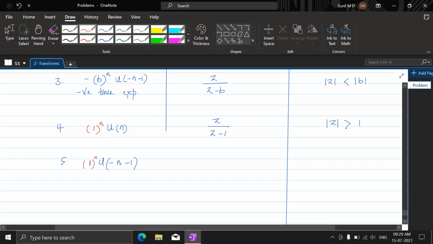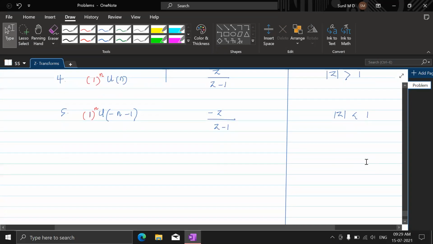You can think of 1 being here, but the minus is not there. So it should be dealt with like minus z by z minus 1, but the ROC would be within the circle with radius 1. Is this understood, everybody? This is how we need to see the problems.